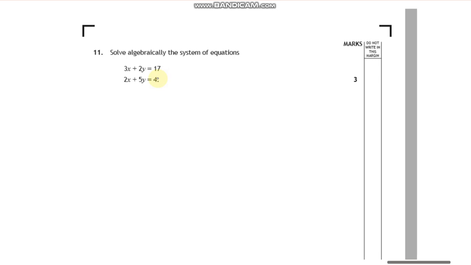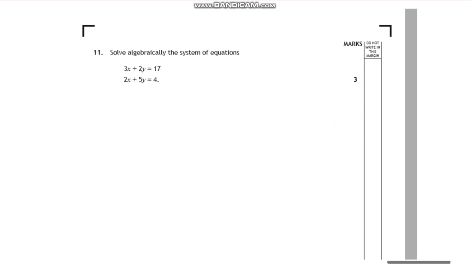Just by the by, if I was to rearrange this top line, that's 2y is negative 3x plus 17, so y is equal to negative 3 over 2x plus 17 over 2. And I could redo the same for the other one. So you get two straight lines, and you're basically saying, at what point do those two straight lines meet? We don't need to know that. It's just sometimes this can be presented to you with two straight lines meeting, asking what coordinate they meet at. So just be aware of that.